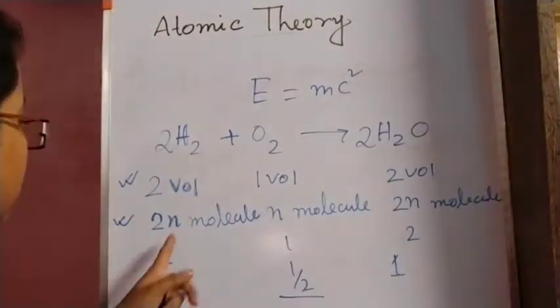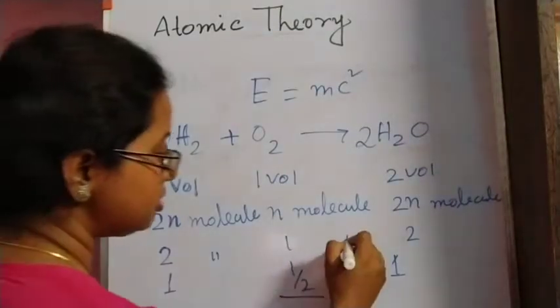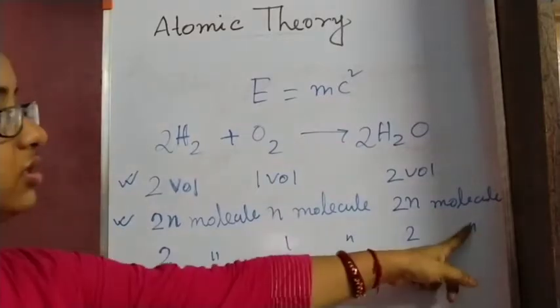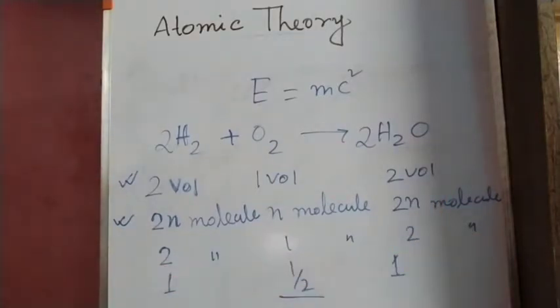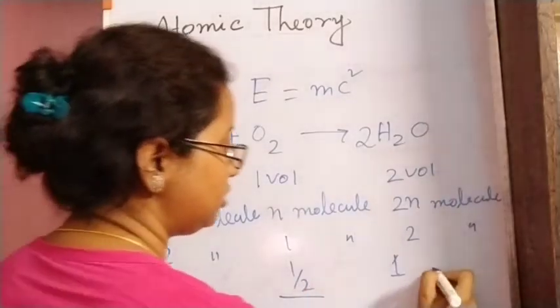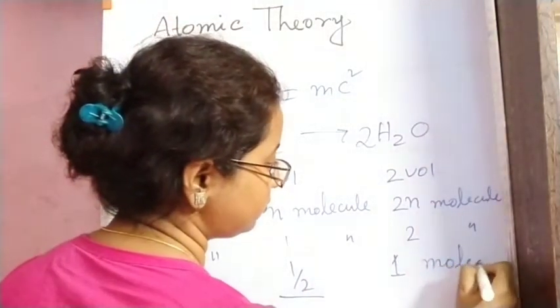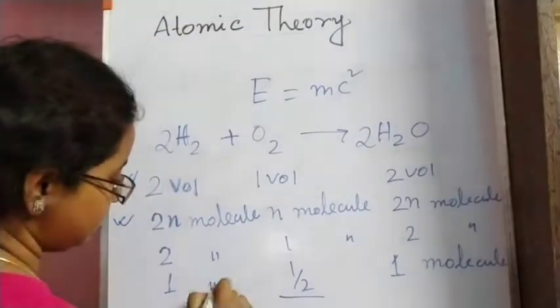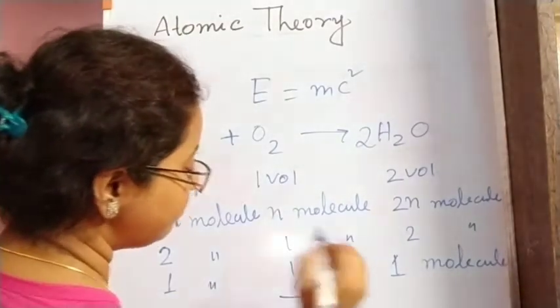Okay, now this will be molecule, this is molecule, this is molecule. Now when we are dividing this, 2 molecules of water vapor we are getting from this. Now how to get one molecule? This is one molecule, this is one molecule, and this is half molecule.